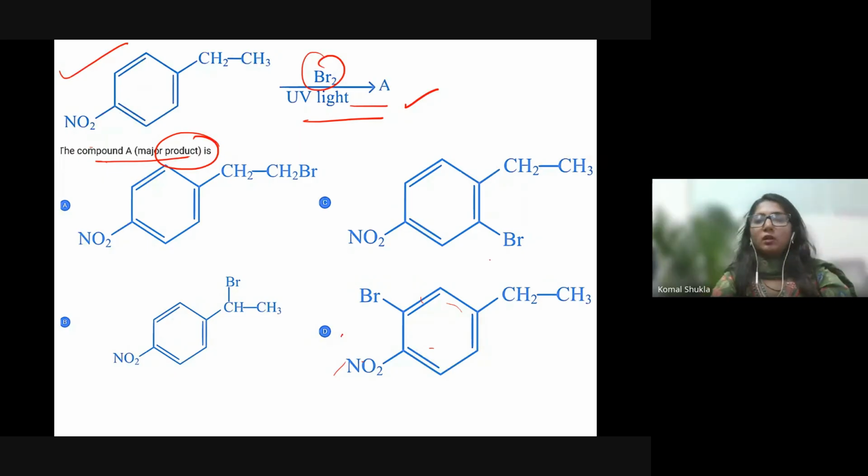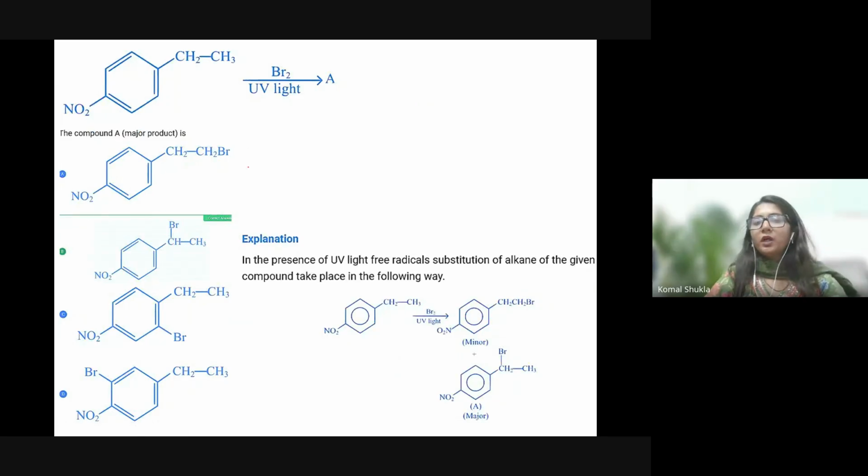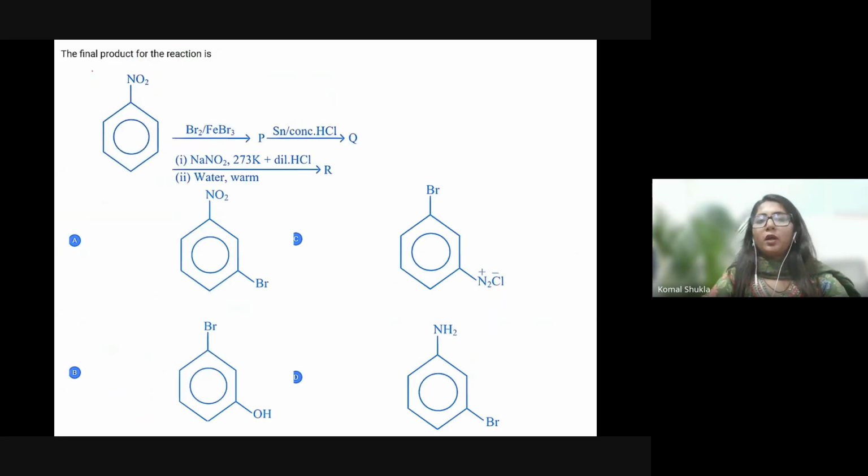Rag is saying B, Lakshay is also saying B. Let's check. Definitely Br2 in the presence of UV light, there will be a substitution reaction, that is a free radical reaction. So the formation of the product is option B. This is the final product.